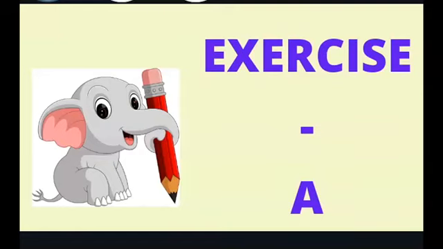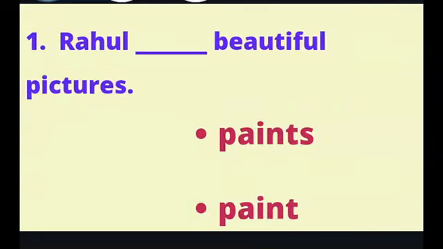Once you have understood, you may now solve the exercises that are given here. Please be ready with your pen and paper so that you can jot down the answers. You may pause the video and mark your answers. The first one, Rahul dash beautiful pictures. You have to select the correct finite verb from the options given below. Paints or paint. Please note down your answers. Once you've done that, you may check. The answer is Rahul paints beautiful pictures.